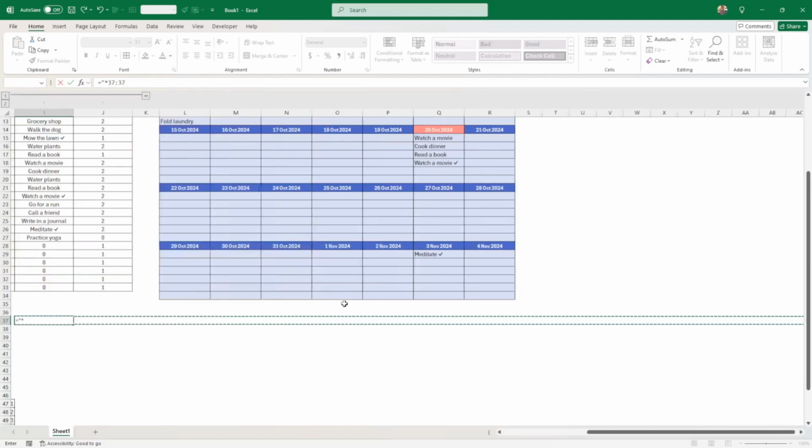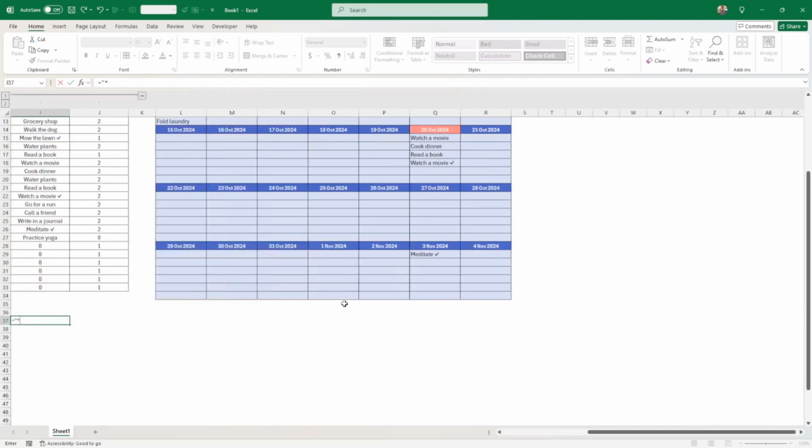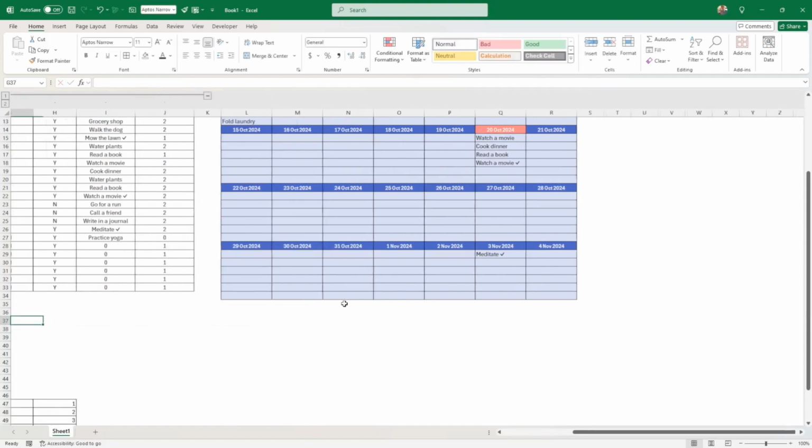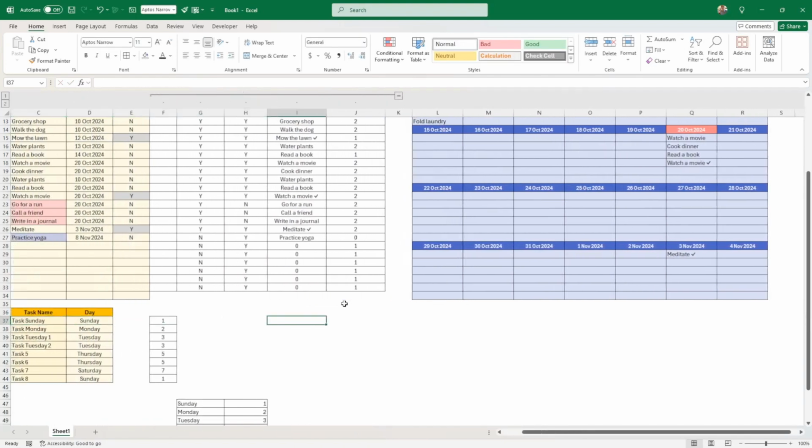It could be anything, but I'm just going to put a star. Stop doing that, please. Sorry, it just keeps doing this. Is equal to a star, a blank. So we cannot press blank. For some reason, it takes me to the other side when I do this. And the task name here. So hopefully that's clear enough.